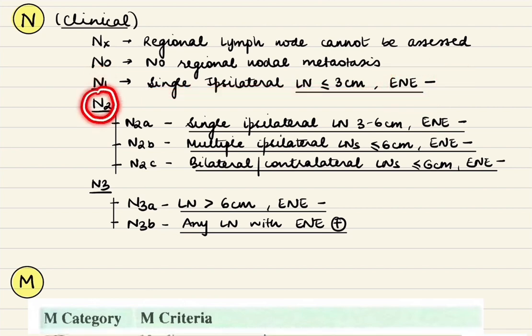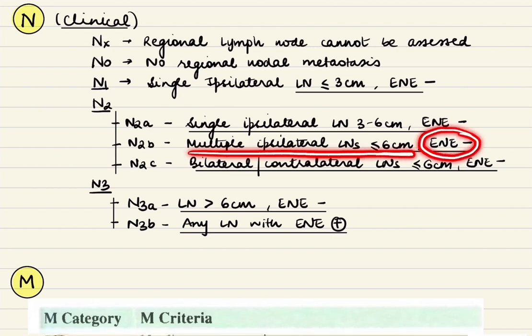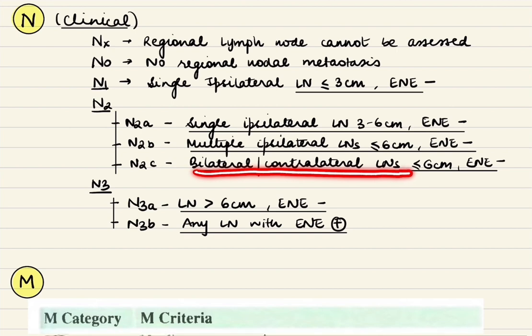Now N2 is divided into N2a, N2b and N2c. So N2a being single ipsilateral lymph node with the size being 3 to 6 centimeters without extranodal extension, and N2b being multiple ipsilateral lymph nodes, no lymph node more than 6 centimeters without extranodal extension, and N2c being bilateral or contralateral lymph nodes with no lymph node more than 6 centimeters without any extranodal extension.